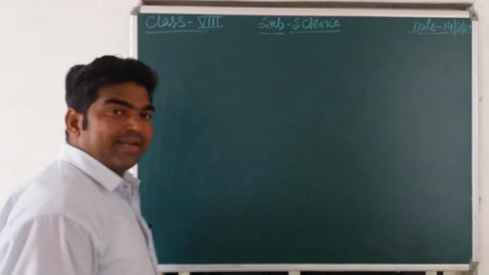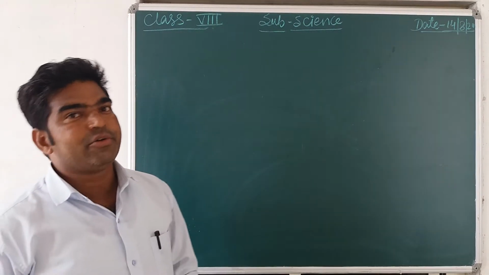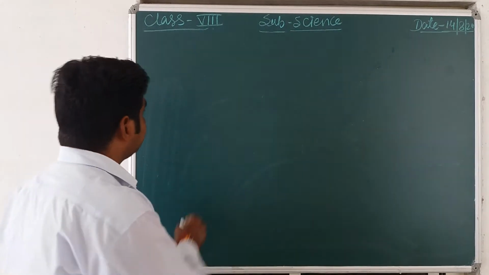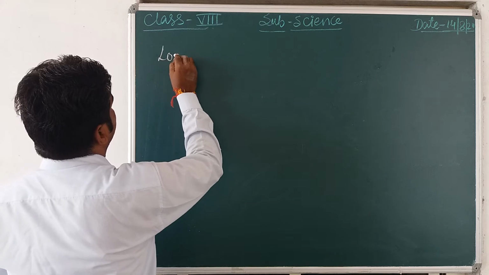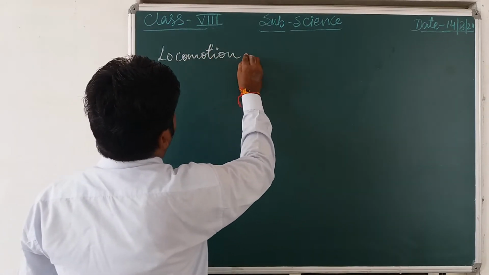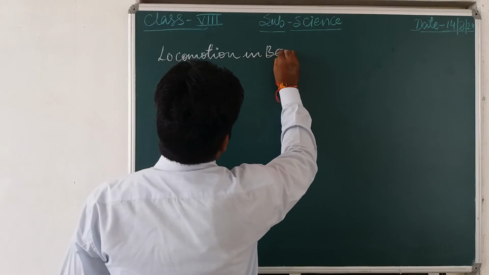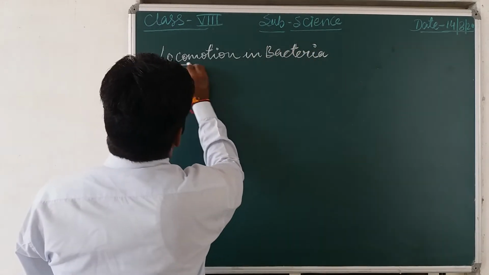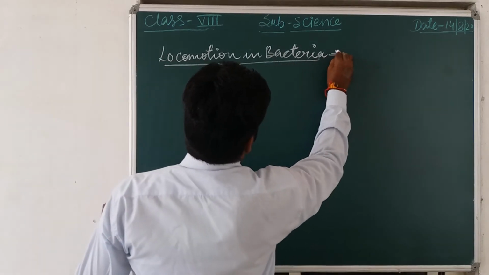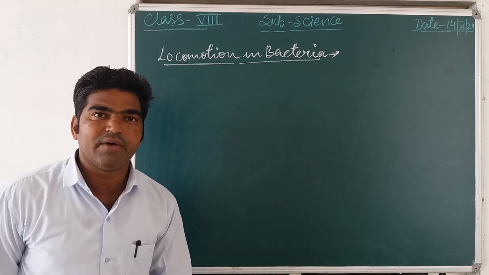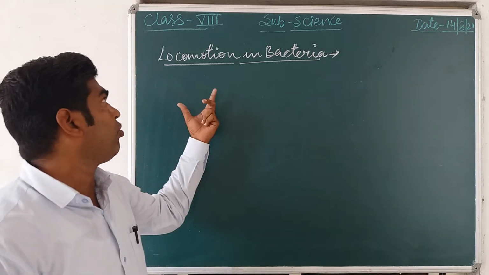So next we are discussing the locomotion in bacteria. Generally the bacterial body consists of whip-like structures for locomotion. You know what is locomotion?